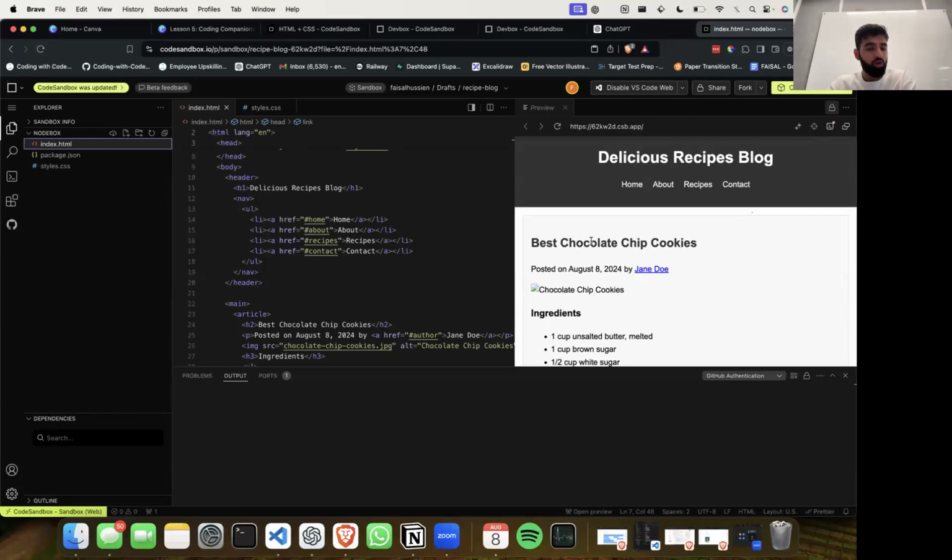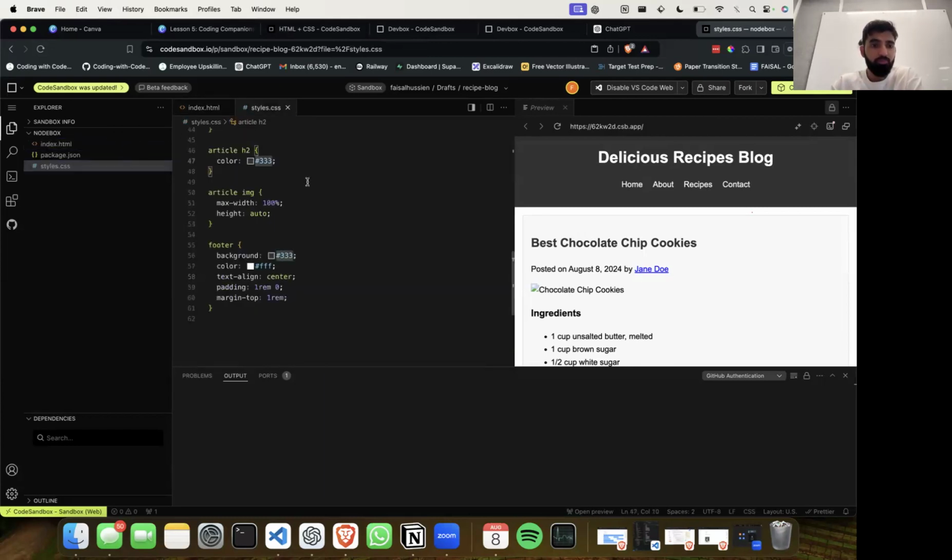Lauren says the styling did not change for my preview. Don't forget to save. So if you go in here, now if you're on a Windows PC, it'll be Control S. If you're on a MacBook, it'll be Command S, and you should find that the preview should then update.